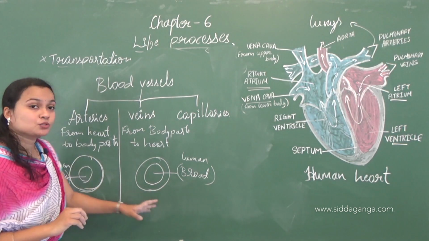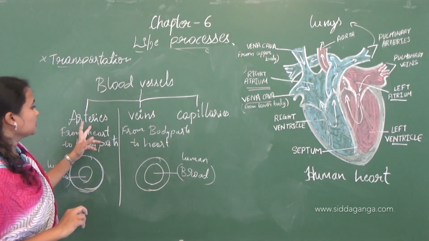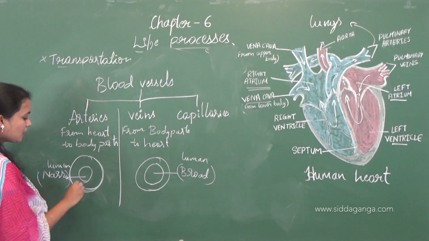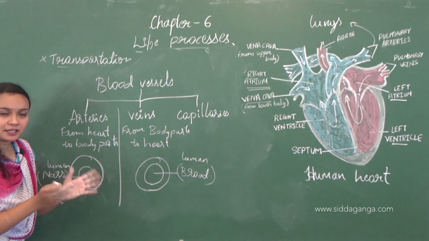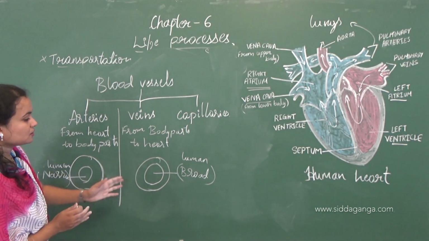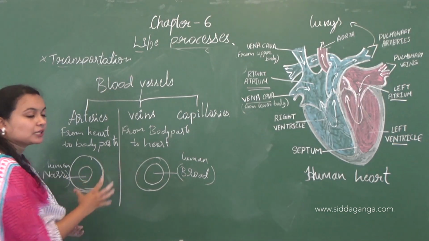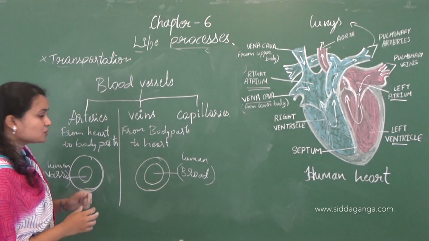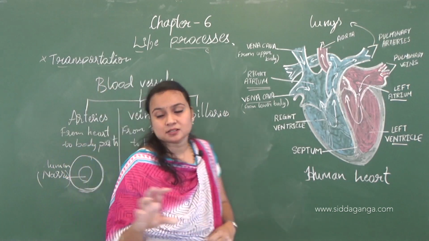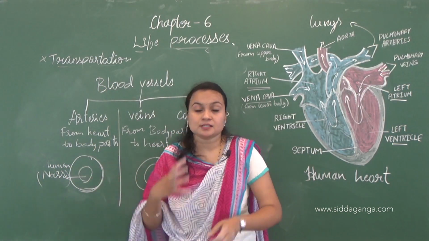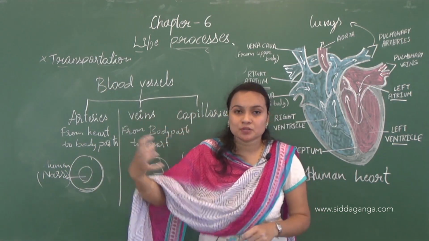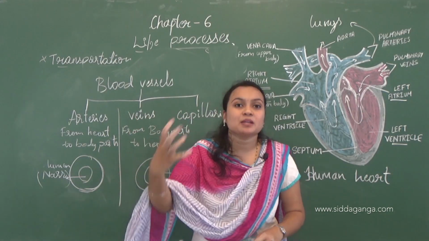Okay, there are two types of blood vessels, artery and veins. The artery is thick and elastic in nature, but veins are thin compared to the arteries. So why does this take place? In arteries the blood is pumped out, so the pressure will be more.